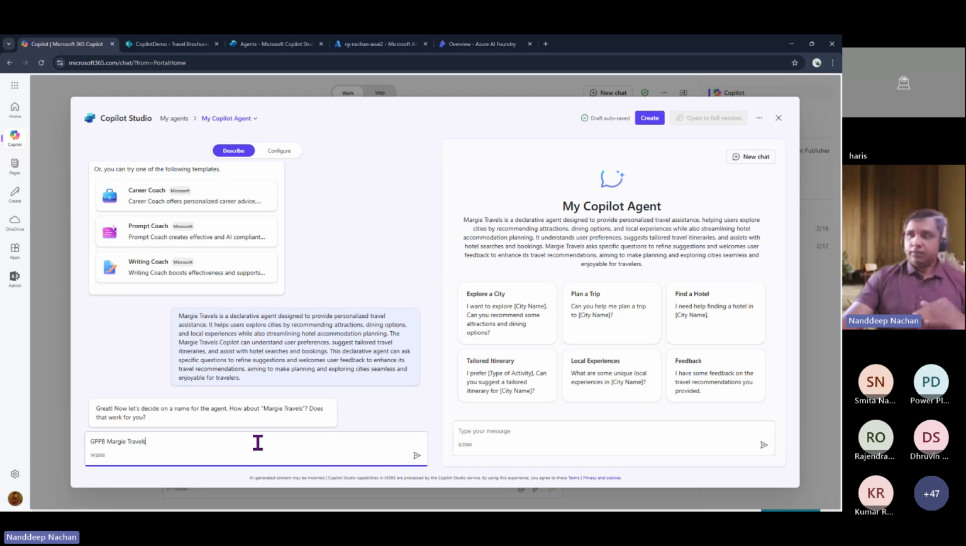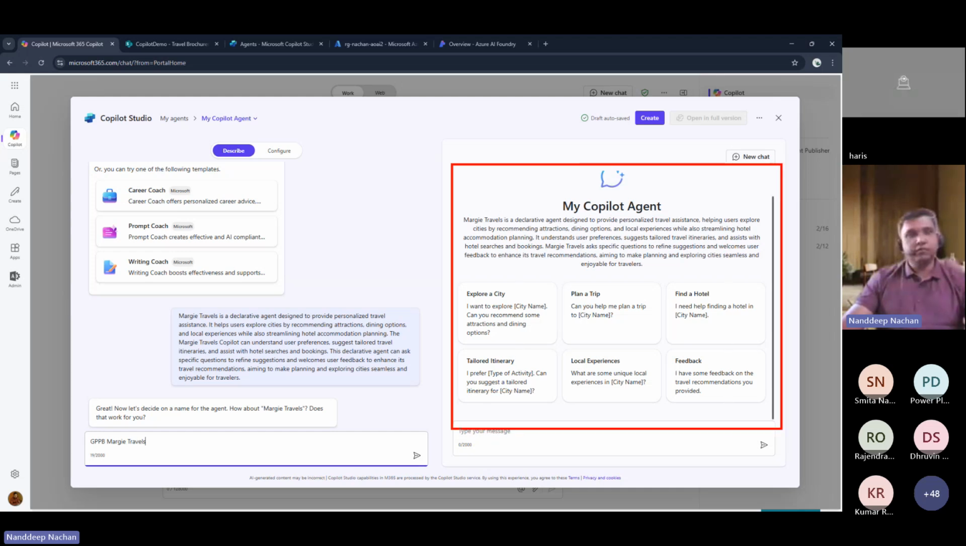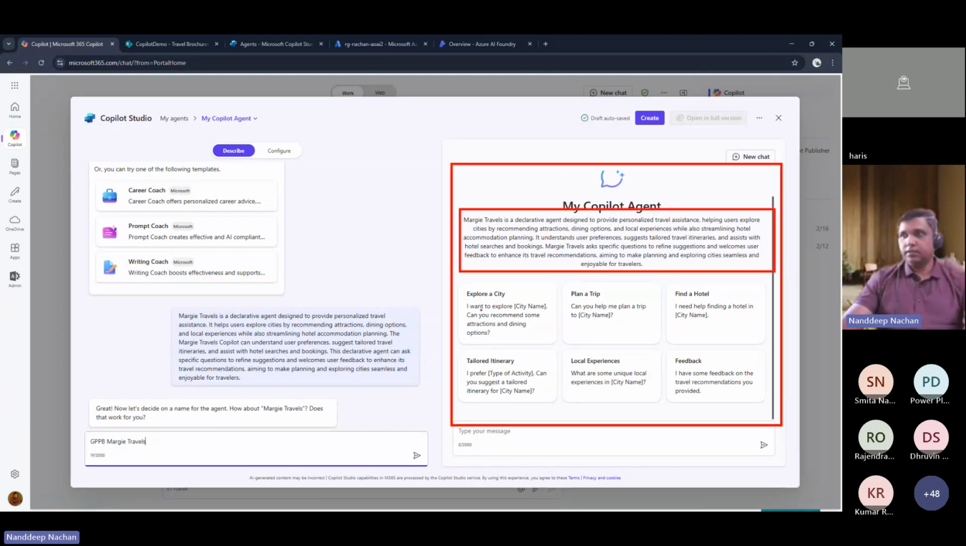One thing that you can see here is how the agent will look when we go ahead and click on create. Here you can see the description which was given by us, but at the same time, it has given us some prompts. These are the startup prompts that we can use to get our conversation started with this agent.